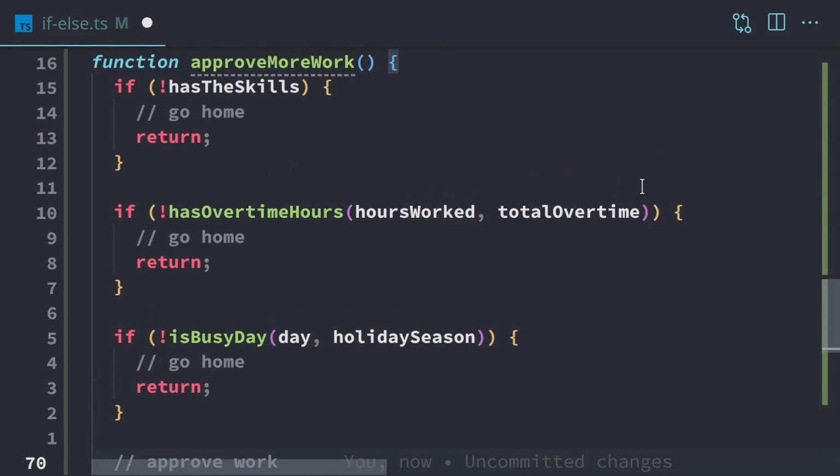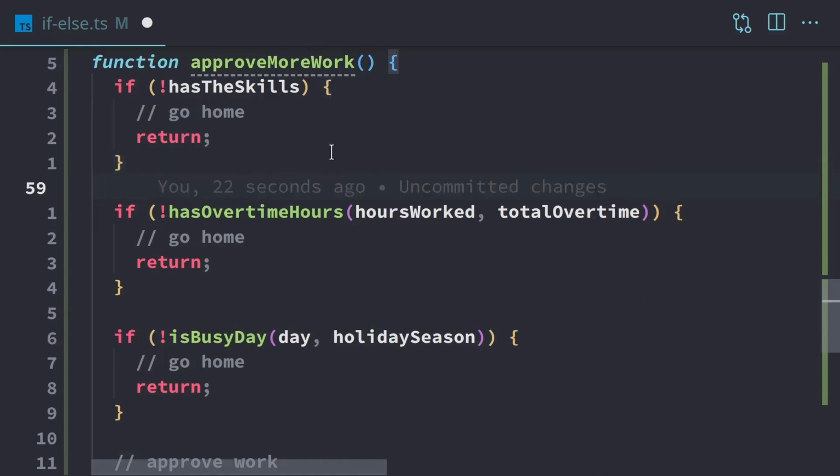So now if we go to approve more work, first thing we do is we check to see if they have the skills. And if not, they go home. And if they don't have overtime hours, then they go home. And if it's not a busy day, then they go home. Now, this has multiple benefits. The first one is this function just reads like English. You don't even have to really understand how the programming works to see what's exactly happening here.